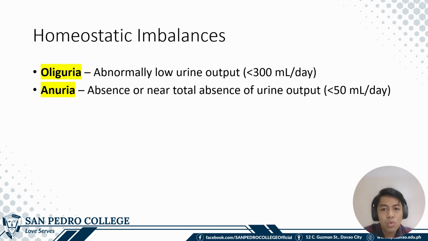Some terms that you need to take note of also are oliguria, which is abnormally low output at less than 300 ml per day, and anuria, which is absence or near total absence of urine output at less than 50 ml per day. Of this, anuria is considered an emergency in which the person should be brought to the emergency room right away. Again, if within 24 hours wala ka na naihi, that is also already considered an emergency.